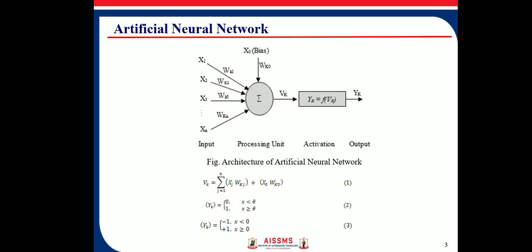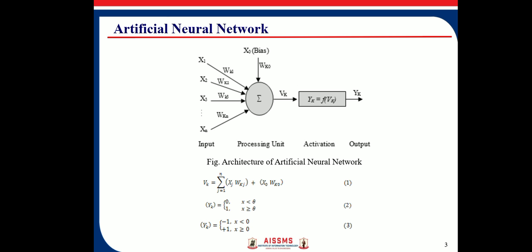Here x1, x2, x3, xn are the inputs connected with the strength of connections, also called weights wk1, wk2, wk3, wkn. Here one can say that Wkj is the weight of connection from the jth input to the kth processing unit.